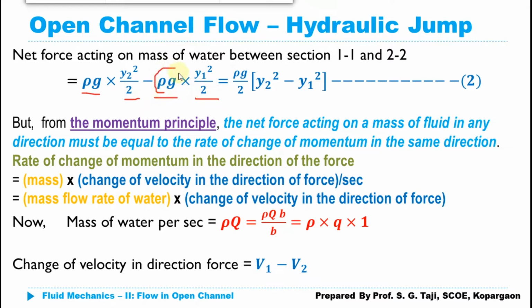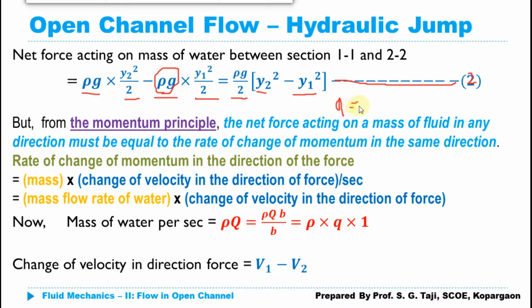So if I take this rho g as common, in that case we can simply write this equation as rho g by 2 multiplied by Y2 square minus Y1 square, and just give this equation as equation number 2. Now the second thing we are going to define here is discharge per unit width,